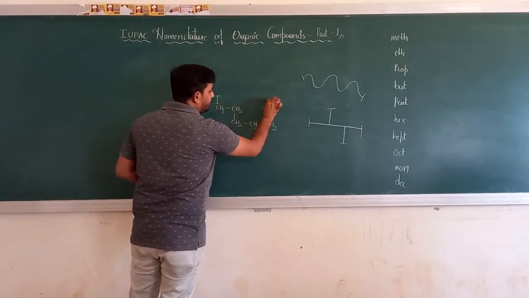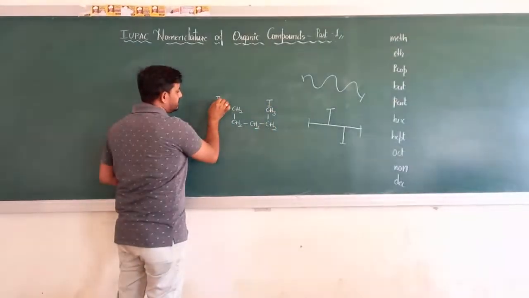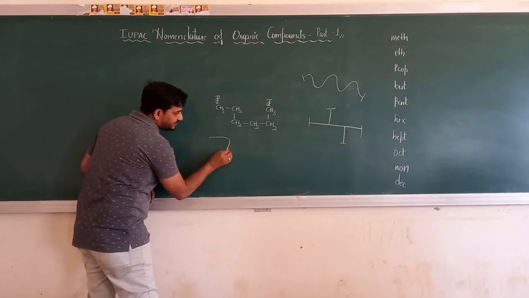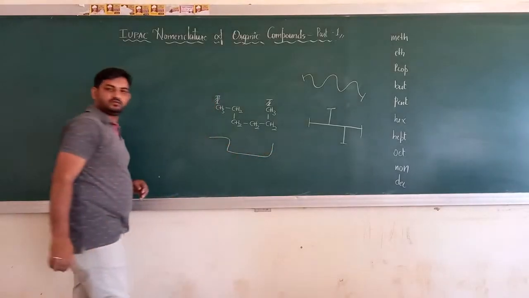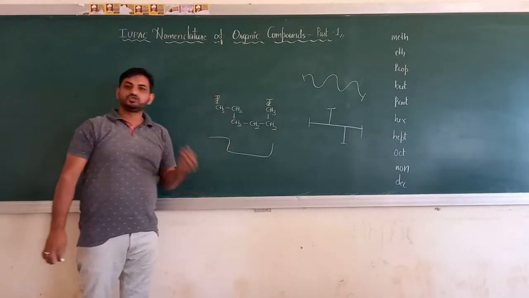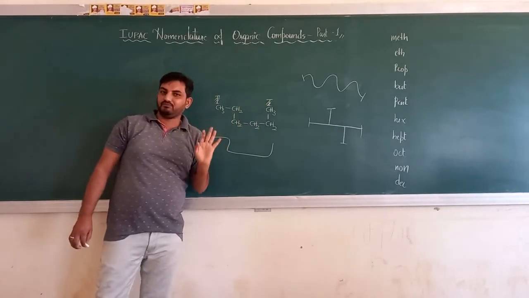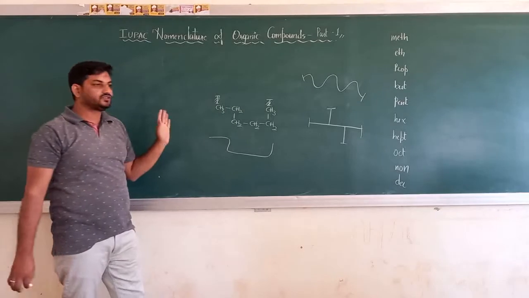And this is my end point. This is my starting point. This is my end point. If you plan a track, it is something like this. Are there any branches? No. There are no branches over here.